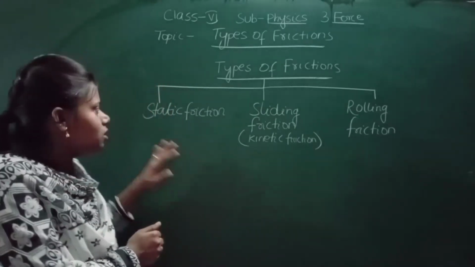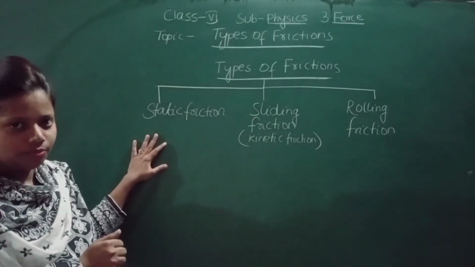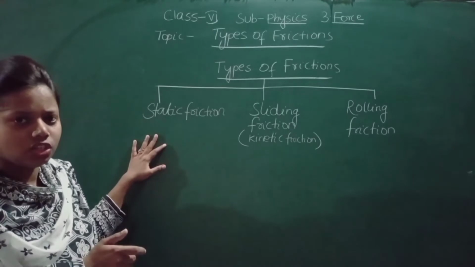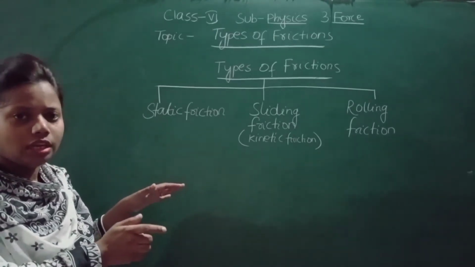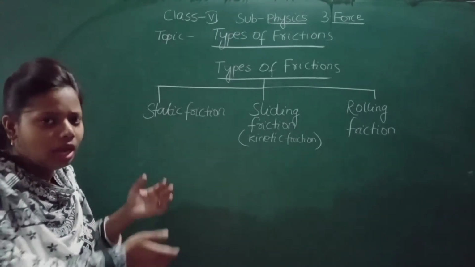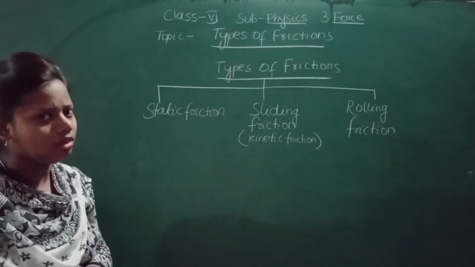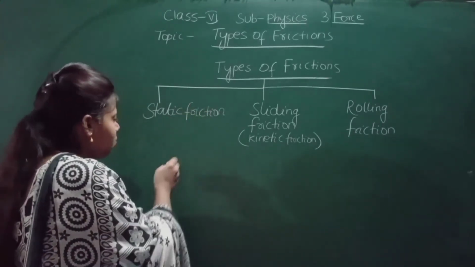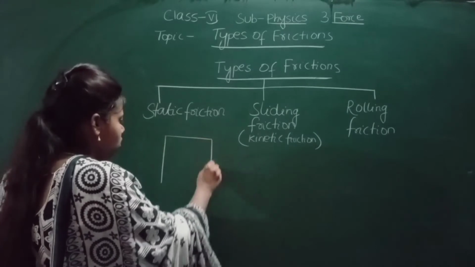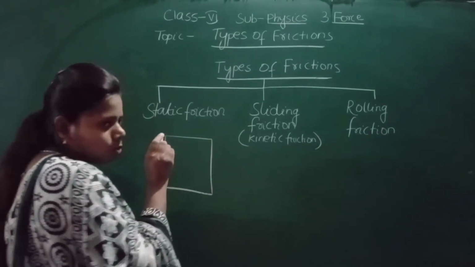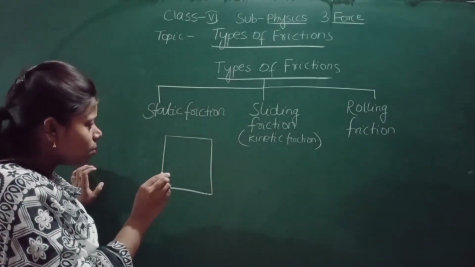Now, what is this static friction? In static friction, let me give you the first example. By seeing this example only you will understand what is static friction. Now for example, this is a washing machine.